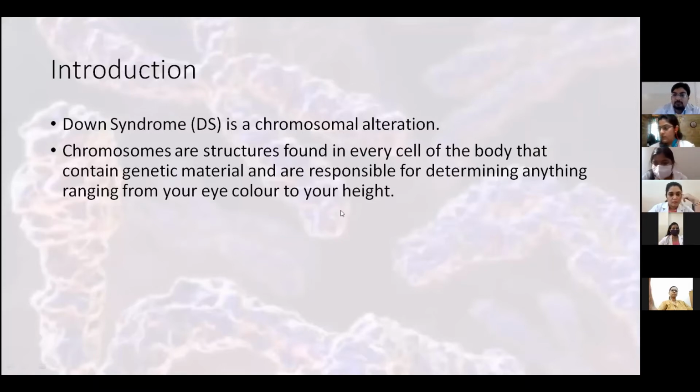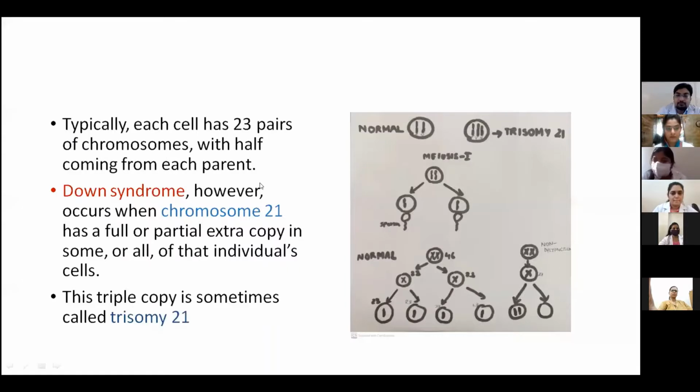Chromosomes are structures found in every cell of the body that contain genetic material and are responsible for determining anything ranging from your eye color to your height. Typically, each cell has 23 pairs of chromosomes, so we have a total of 46 chromosomes with half coming from each parent. Down syndrome, however, occurs when chromosome 21 has a full or partial extra copy in some or all of the individual's cells. This triple copy is sometimes called trisomy 21.